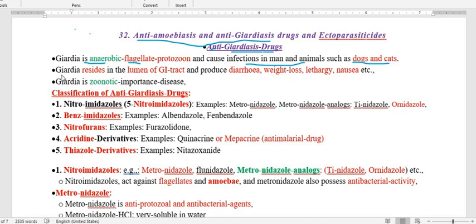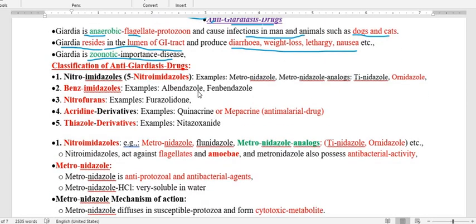Usually this protozoa is primarily found in the lumen of the GI tract and it produces symptoms like diarrhea. When the diarrhea is there, then weight loss, lethargy and nausea will occur. And this is also important because of its zoonotic importance. The disease giardiasis is of zoonotic importance.